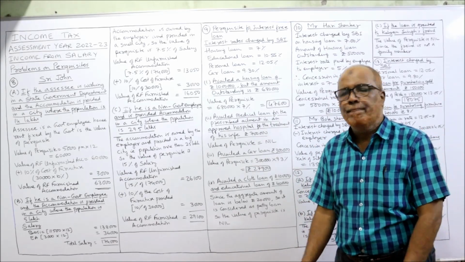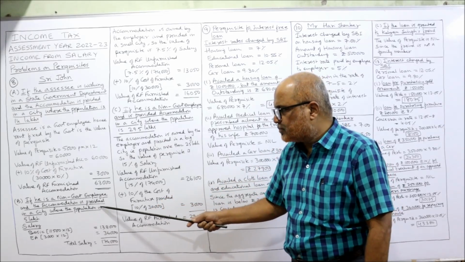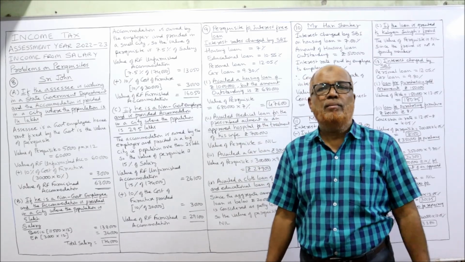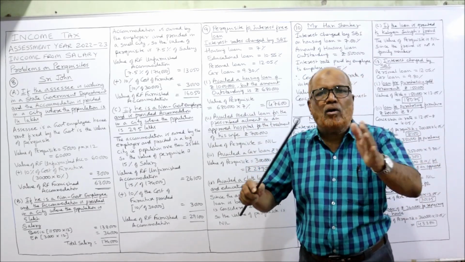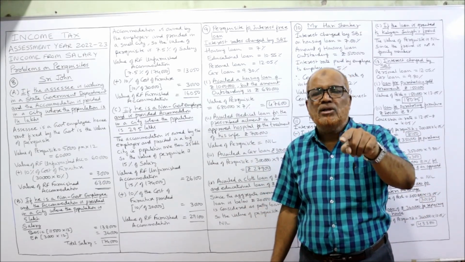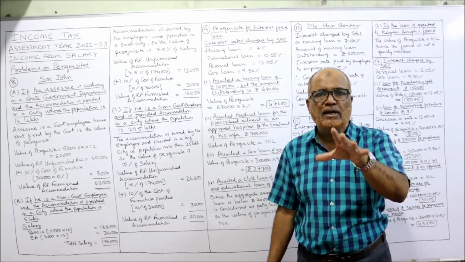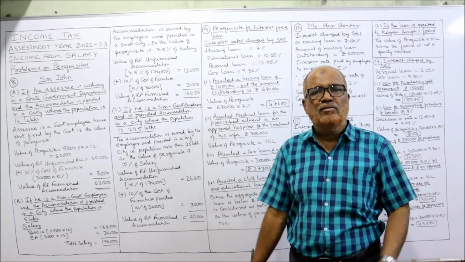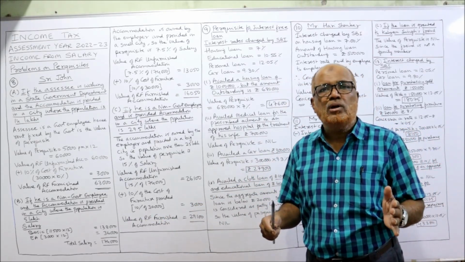First case finished. Now second case, if he is a non-government employee and the accommodation is provided in a city where the population is 5 lakh. Now we have to see whether the accommodation is owned by the employer or hired by the employer. Here nothing is given. So we assume the accommodation is owned by the employer. In that case, we have to see the population of the city where the accommodation is given. The population is 5 lakh, which means it's a small town.